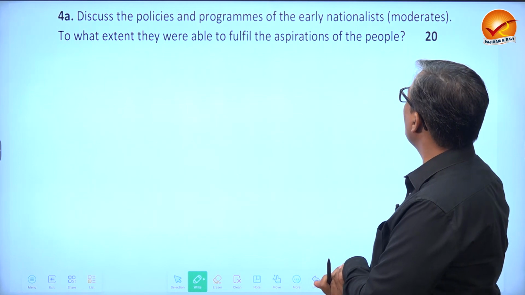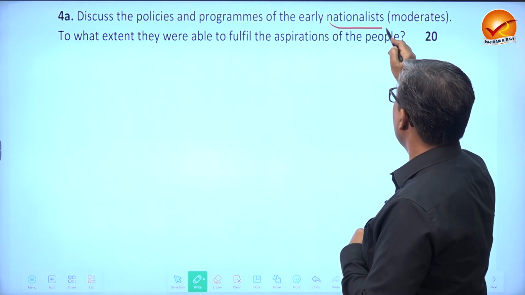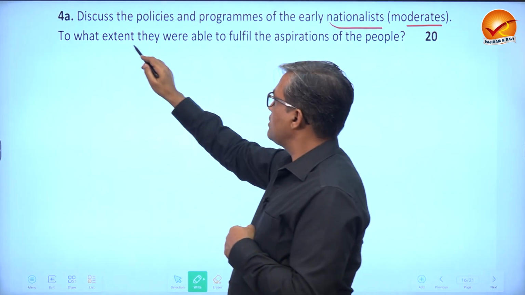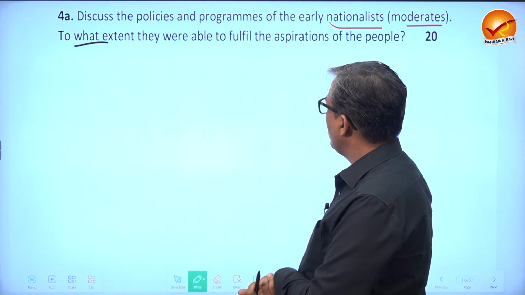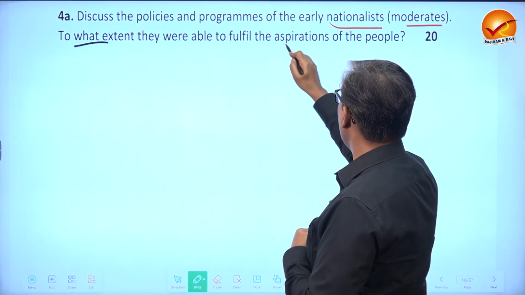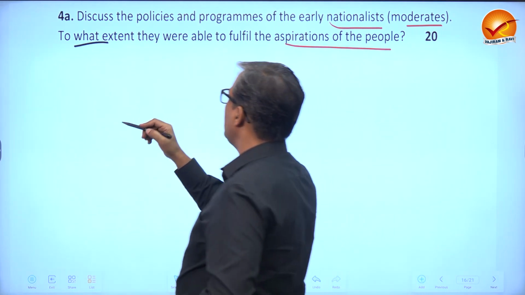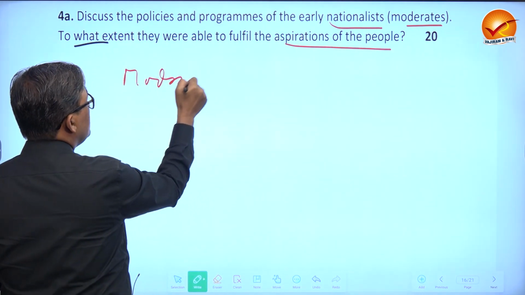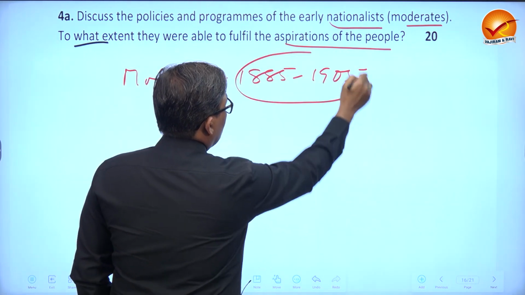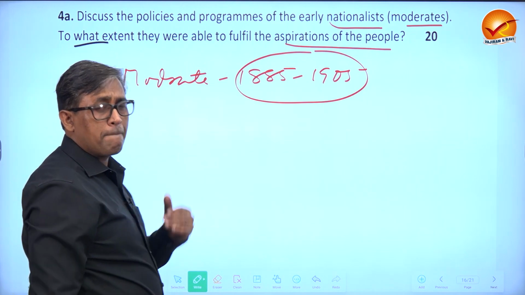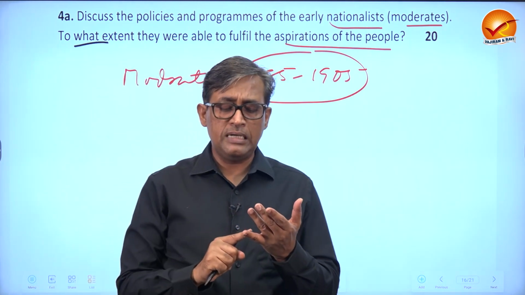Discuss the policies and programs of early nationalists, that is the moderates. To what extent, this is question 4a, to what extent they were able to fulfill the aspirations of the people. This actually demands that you write the moderates' demands in the first 20 years, that they wanted